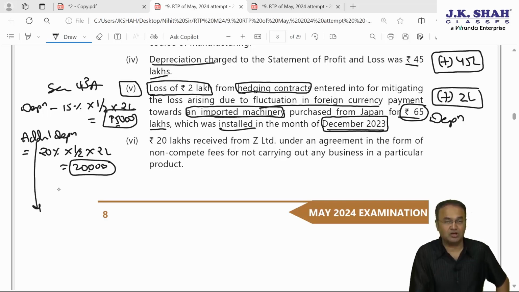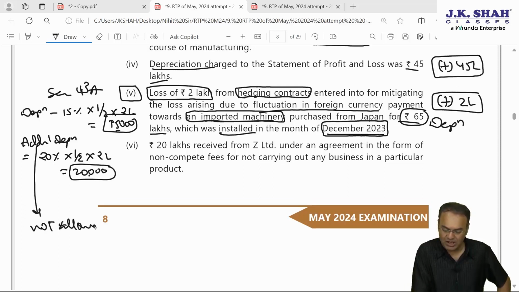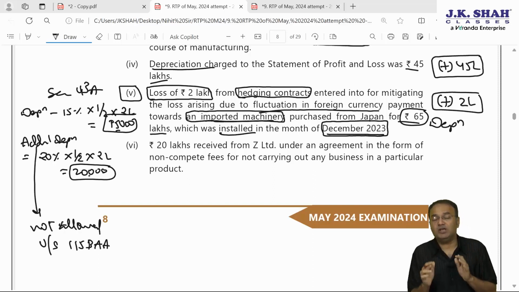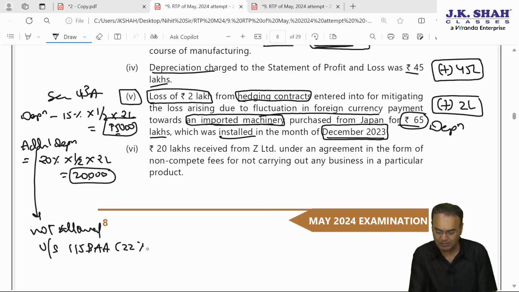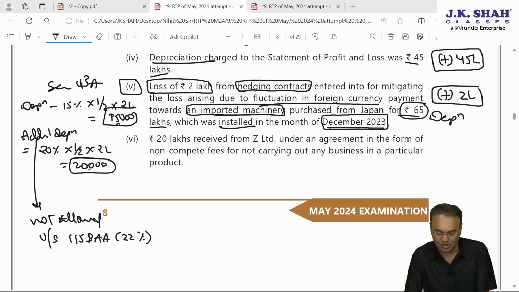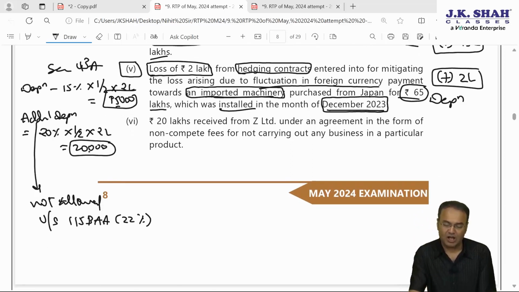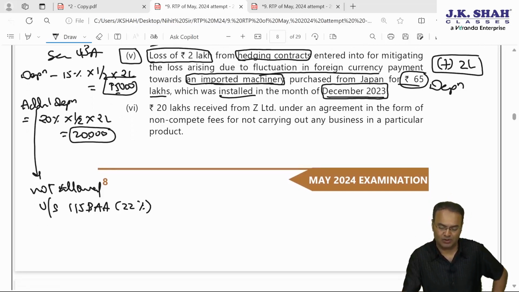However, let me warn you, additional depreciation is not allowed if opted for 115BAA. Company being a manufacturing company, in spite of being a manufacturing company, cannot opt for 115BAB because company was already established in the year 2015. But 115BAA 22% tax rate can be opted for. If this rate is opted, then MAT will not apply and MAT credit brought forward 20 lakh will also lapse. So we will have to make comparison and find out, and then additional depreciation 20,000 will not be allowed.